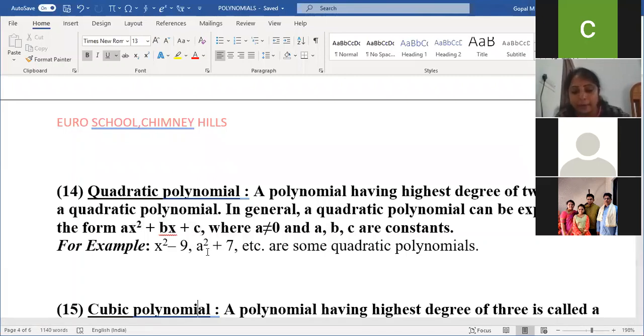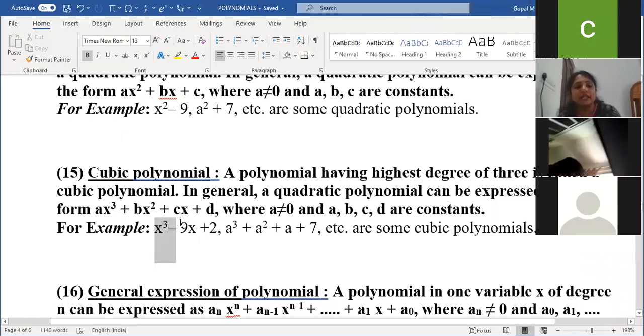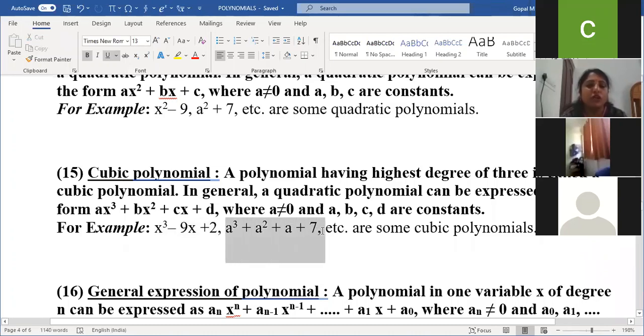Next, if the degree is 3, cubic polynomial. A polynomial having highest degree 3 is called a cubic polynomial. So, for example, here x cube is there, x is there. In this expression, the highest power is 3. That's why the degree of this polynomial is 3. That is nothing but a cubic polynomial. Next, come to the second example. Here 4 terms are there. In these 4 terms, the highest degree is 3. That's why it is called a cubic polynomial.